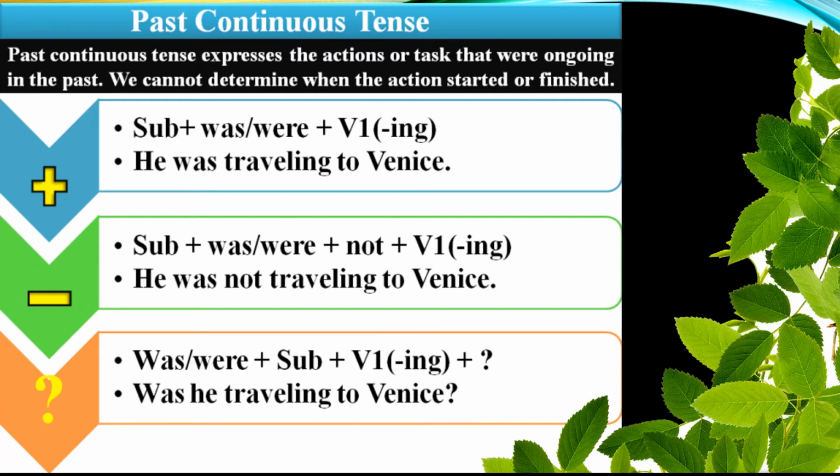But in case of interrogative, you will use a question mark. Here the example is: was he traveling to Venus? If your sentence is plural, you have to write it in this way: were they traveling to Venus?